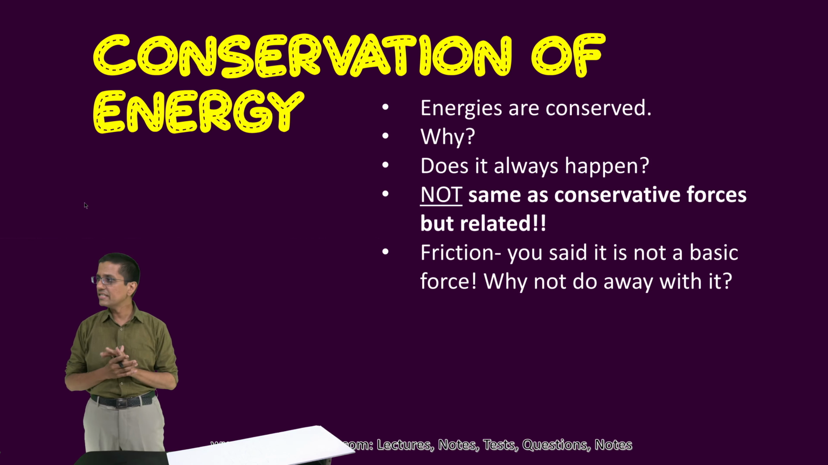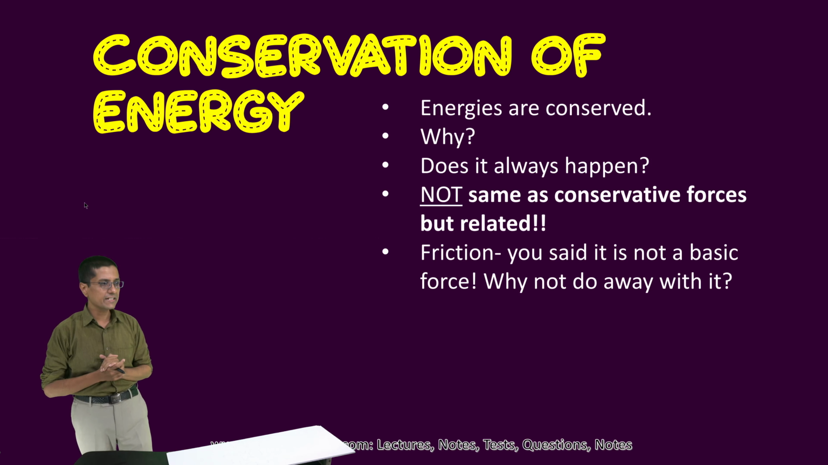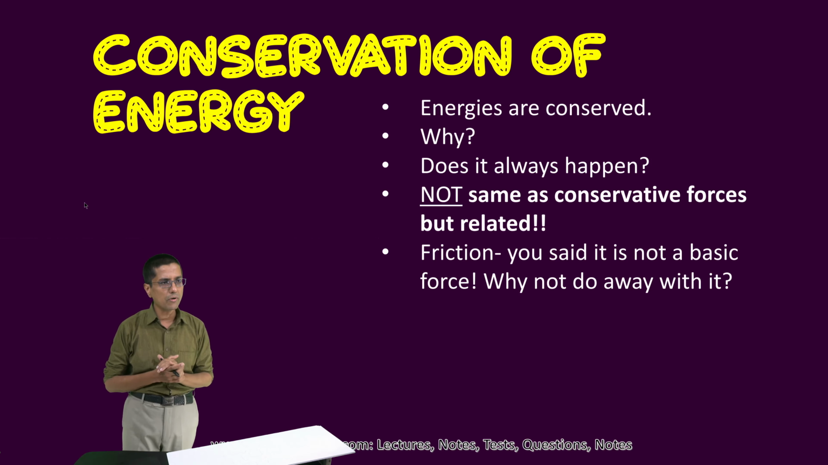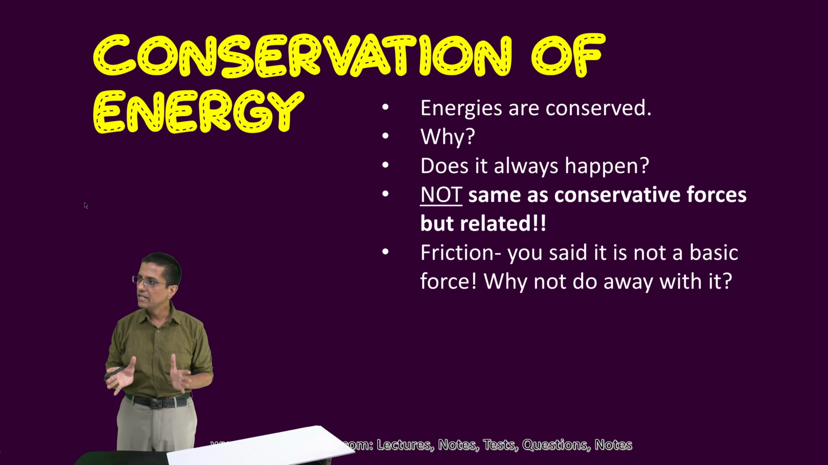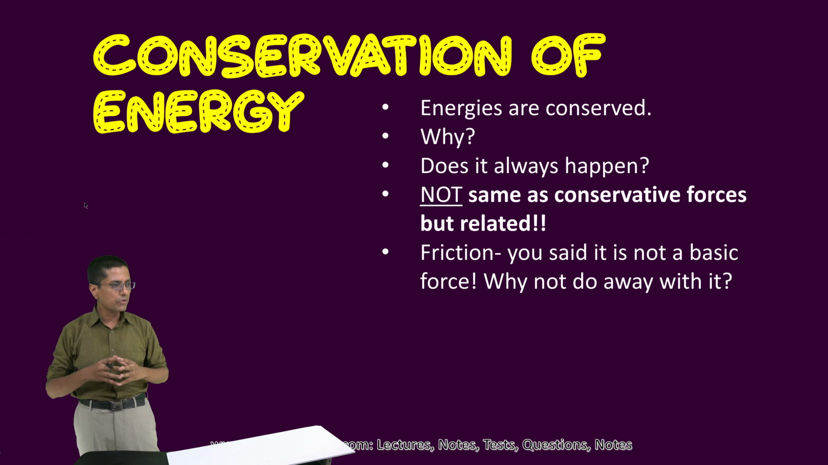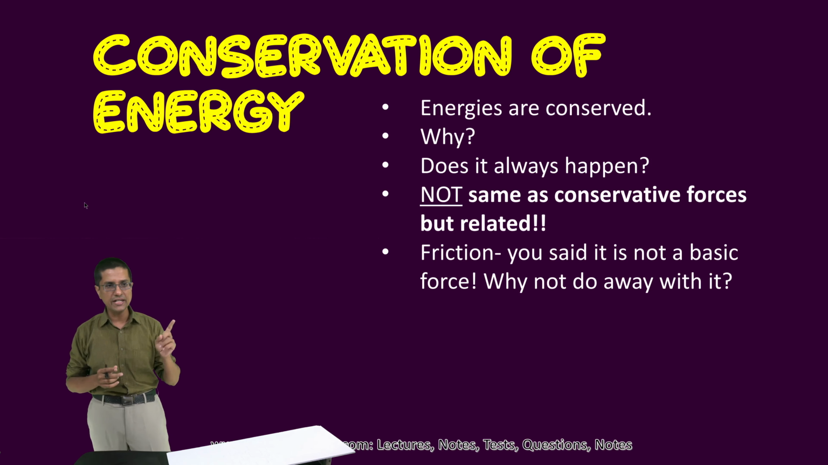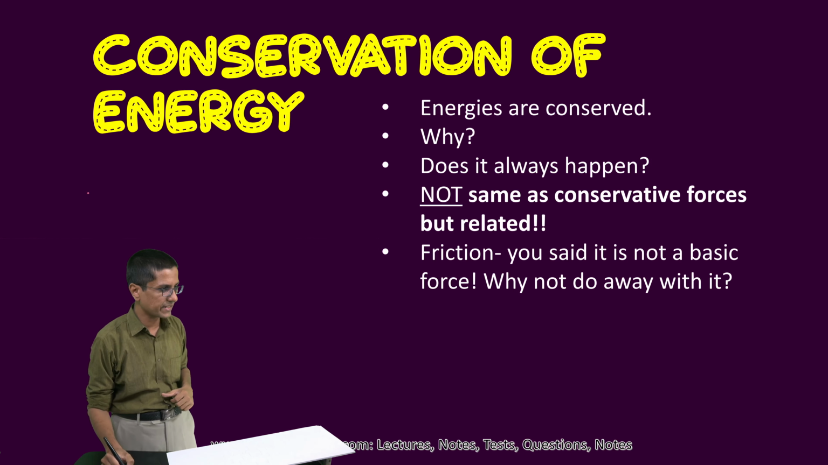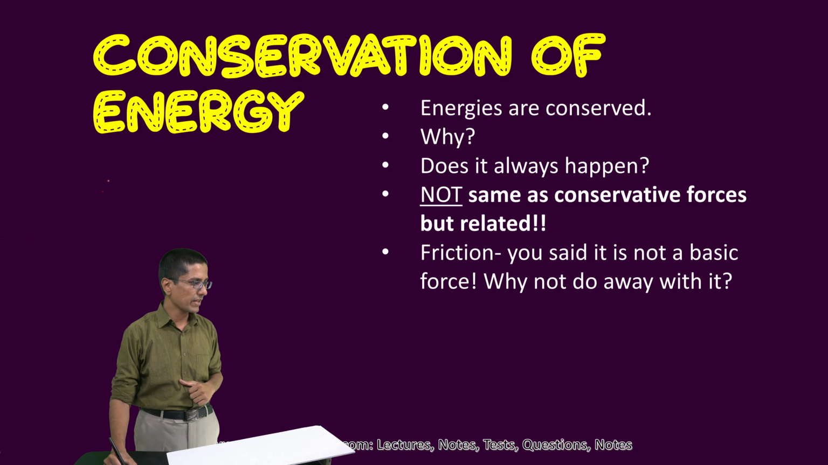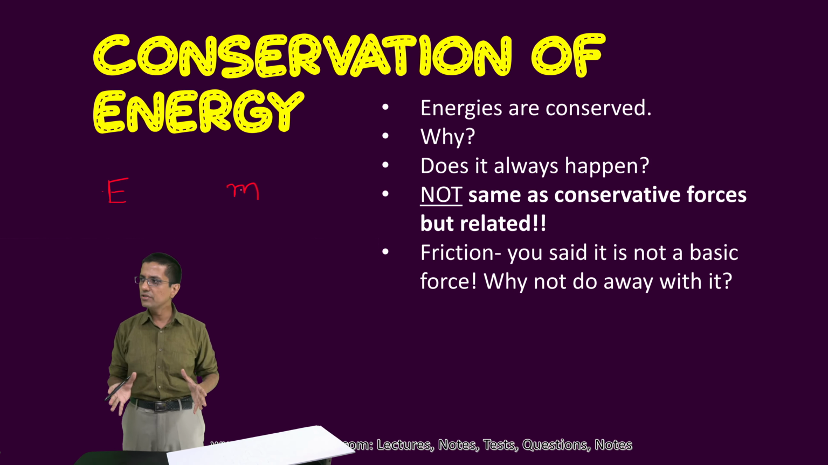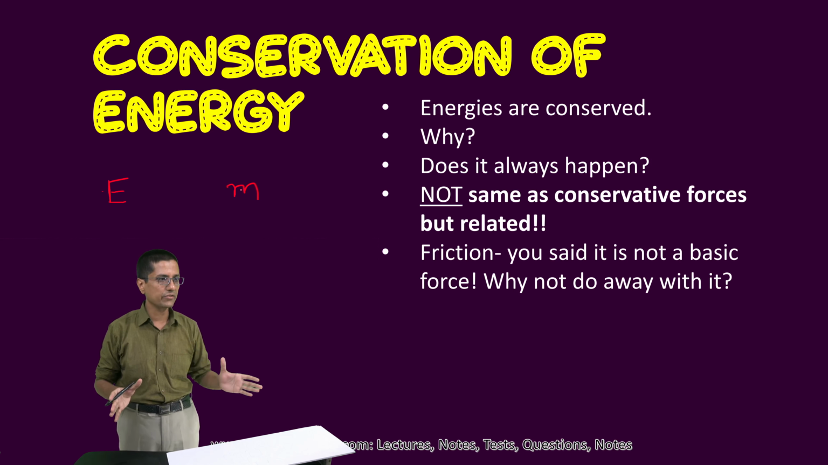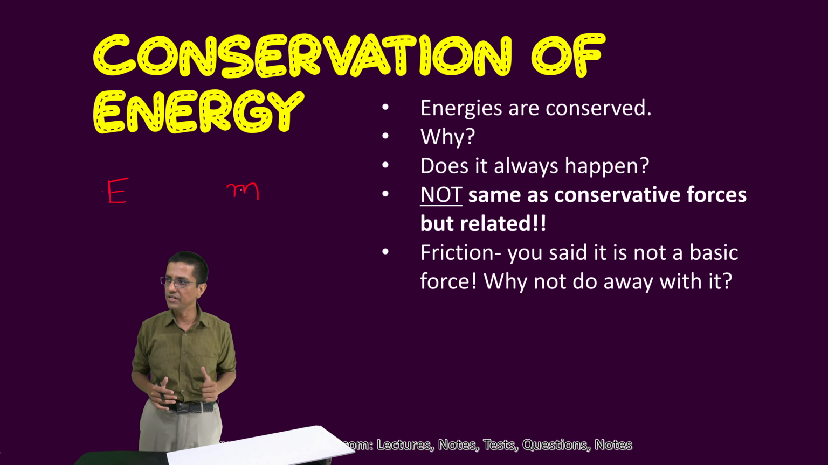Now, one of the questions that we would ask here is: is it always true that the total amount of energy is conserved? Previously, in earlier days, people used to believe that there were two kinds of things which were conserved. One was energy and one was mass. They considered energy and mass to be two different things, and they thought that through any process, these two things are conserved individually.